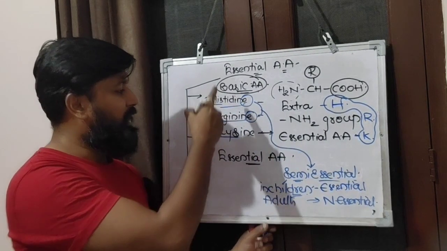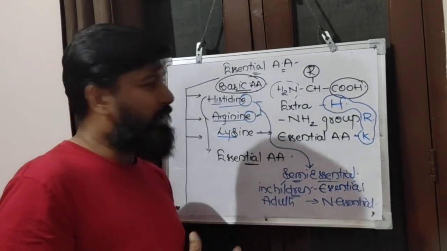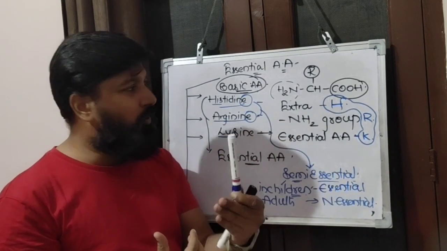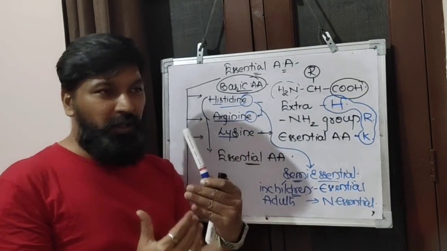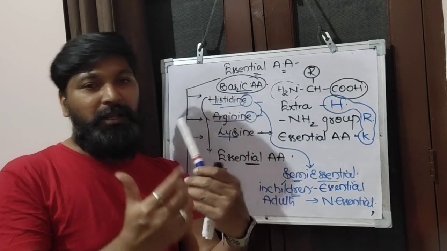Clear, children? So these are 3 of the important amino acids. Next we discuss one more category of amino acids which are essential here, and we classify them simultaneously as essential or non-essential.